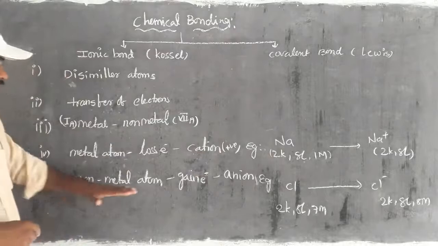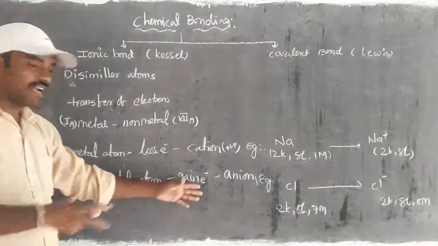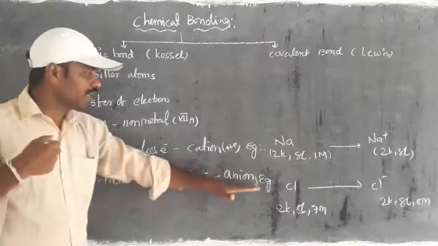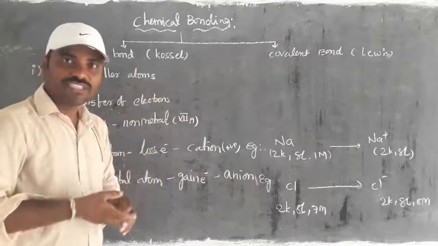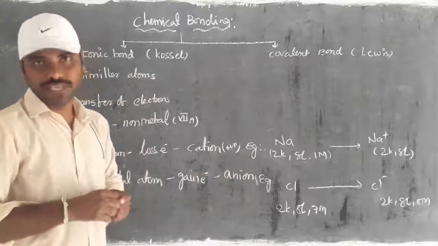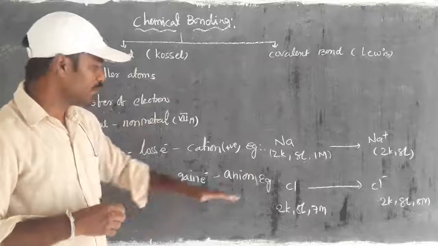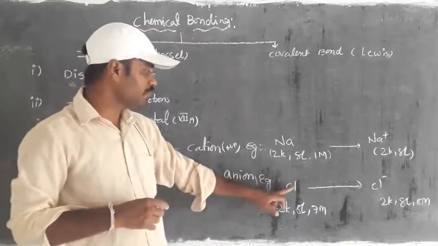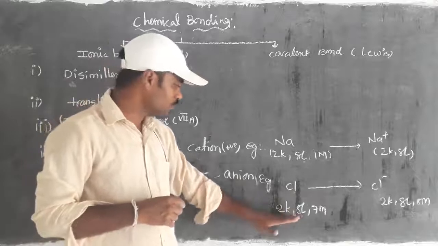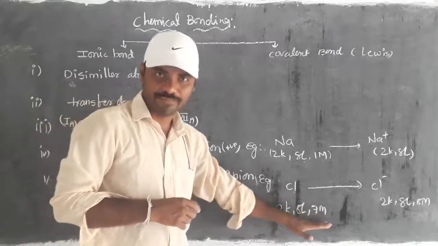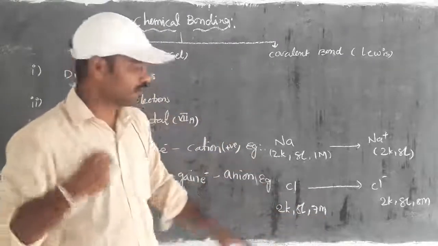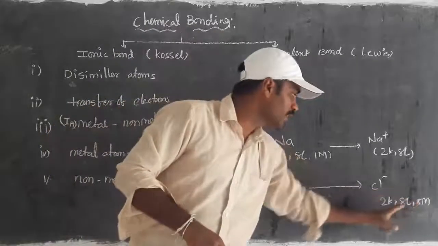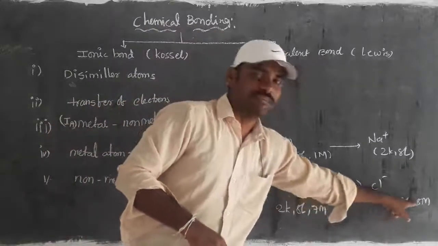If you take a non-metal atom, it is ready to gain an electron. Ultimately, any species with a negative charge we call an anion, right? For example, chlorine has the configuration 2K, 8L, 7. It is ready to gain an electron, and ultimately it gets 2K, 8L, 8M.